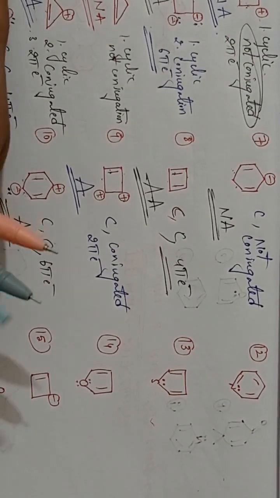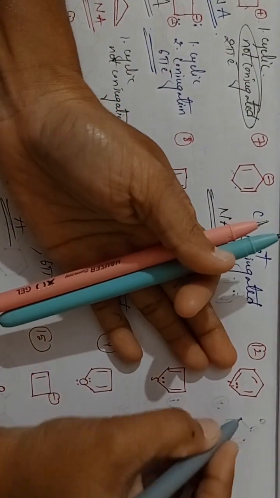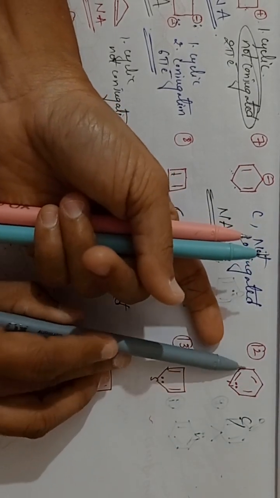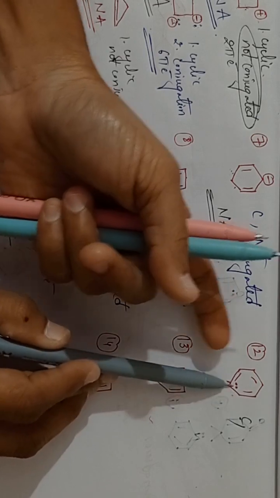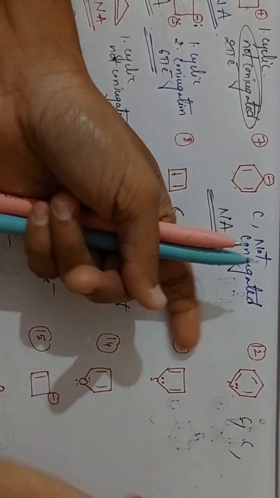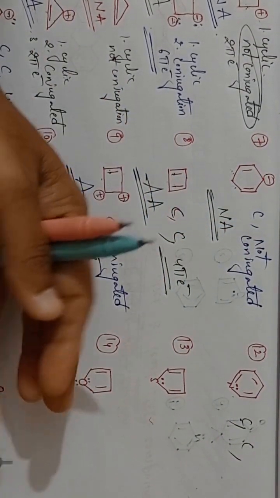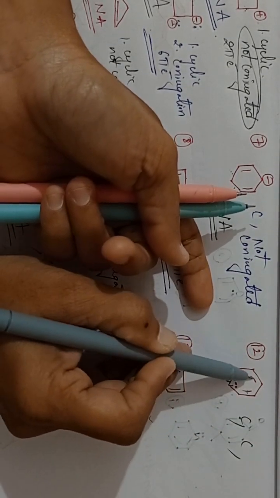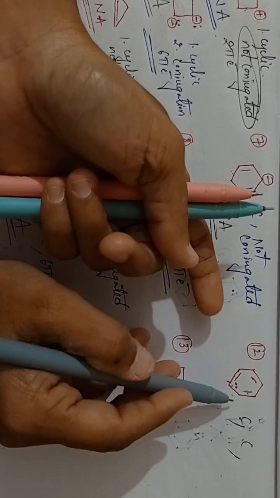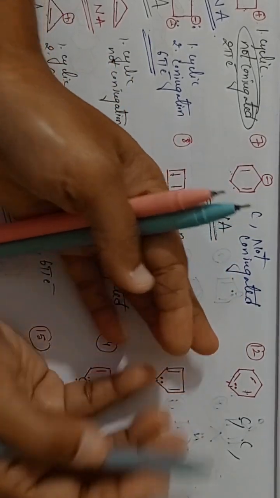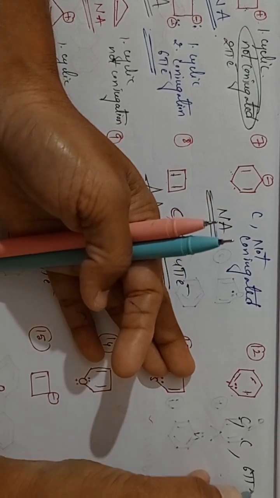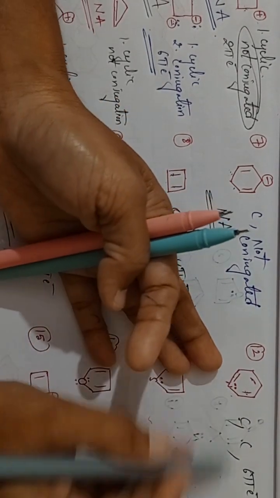Next one, this is cyclic. Yes, it is in the conjugation: pi, sigma, pi, sigma, lone pair. So it is in the conjugation, right? Next one, how many pi electrons? 2 plus 2. How many pi bonds are there? 1, 2, 3. This is a pi bond. 3 bonds are there, so 6 pi electrons, because each bond has 2 electrons. Are you following? 6 pi electrons.